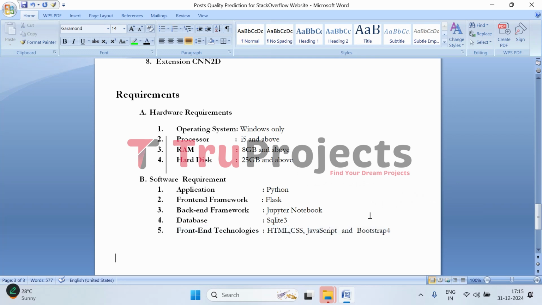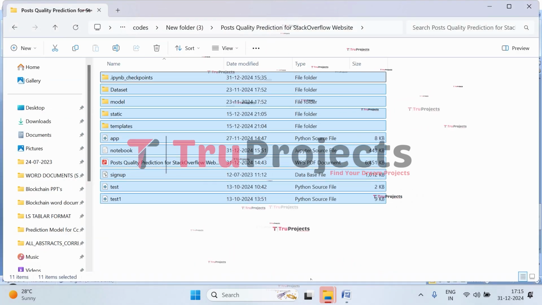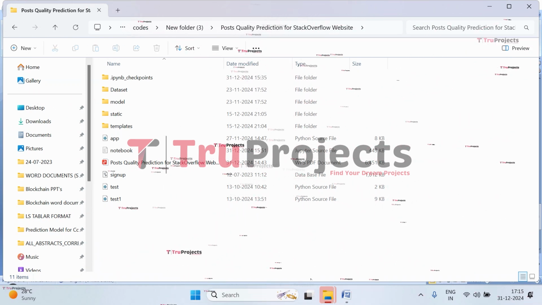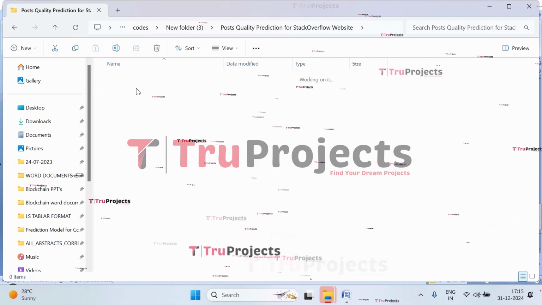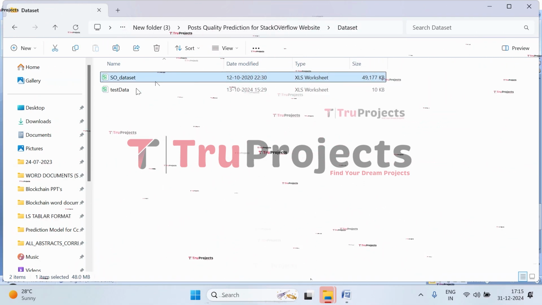So this is the overview of the project. Now let us execute. To execute, we are supposed to open the code folder that contains source code files. Let us open that. These are the source code files in the code folder of the project. Let us understand each of them and how they will be used in this project. So let's open the dataset folder. So this is the dataset that we have used in which we have Stack Overflow questions.